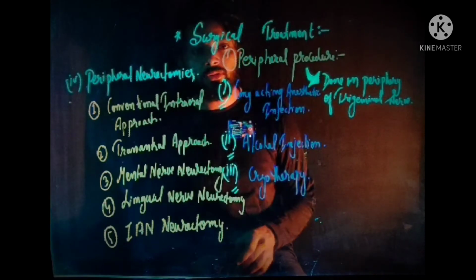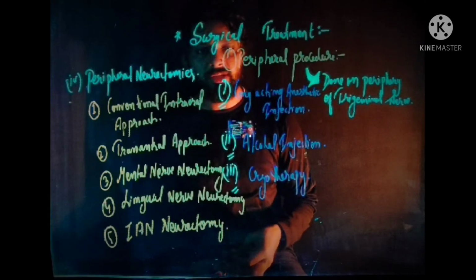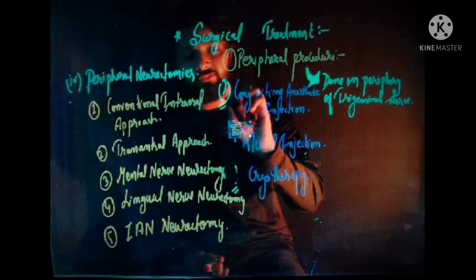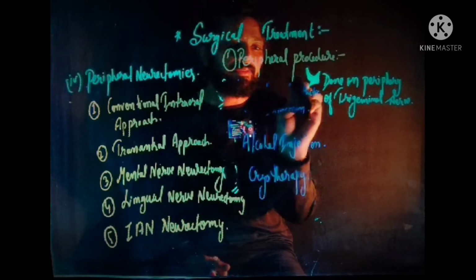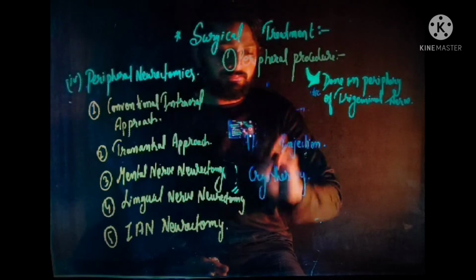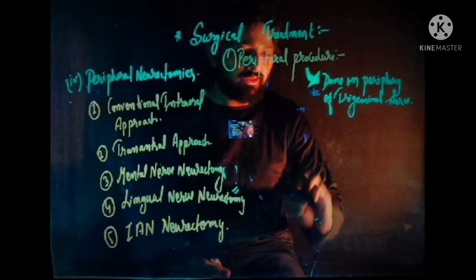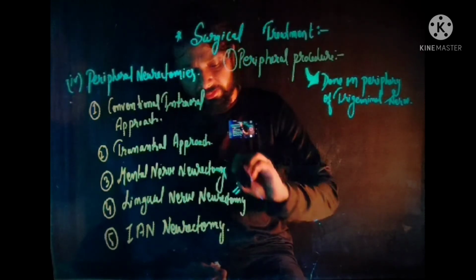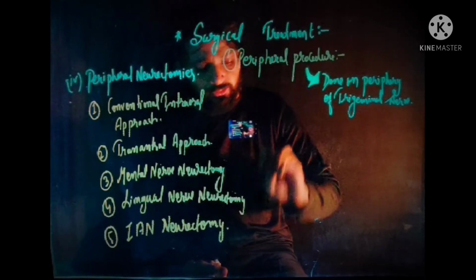Now, let's talk about the different types of incision given in the different types of neurectomy.